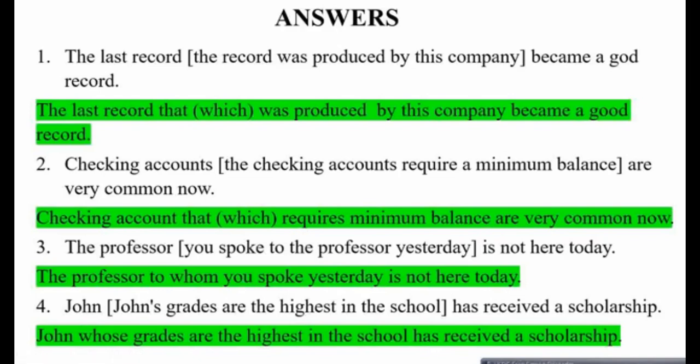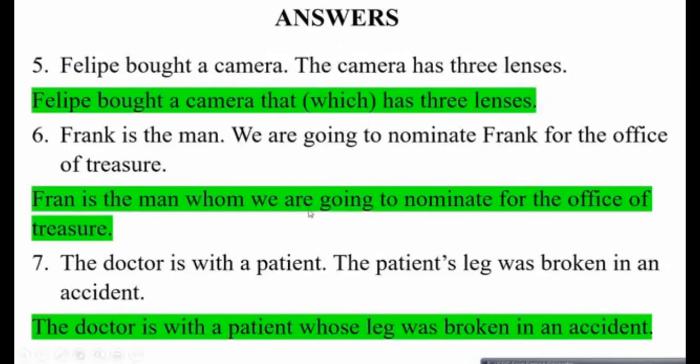Again next question, Philip bought a camera. The camera has 3 lenses. So इसका relative clause you construct होगा Philip bought a camera that, और हम इसको which भी लिख सकते हैं, which has 3 lenses. So that's how you made 2 sentences into one connecting with the relative clause. Again this is going to be a thing, that's why हम इसको that या which से refer करेंगे.